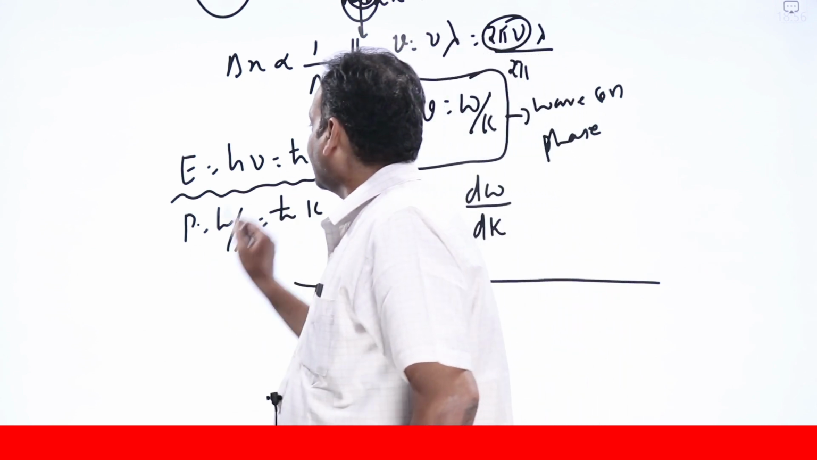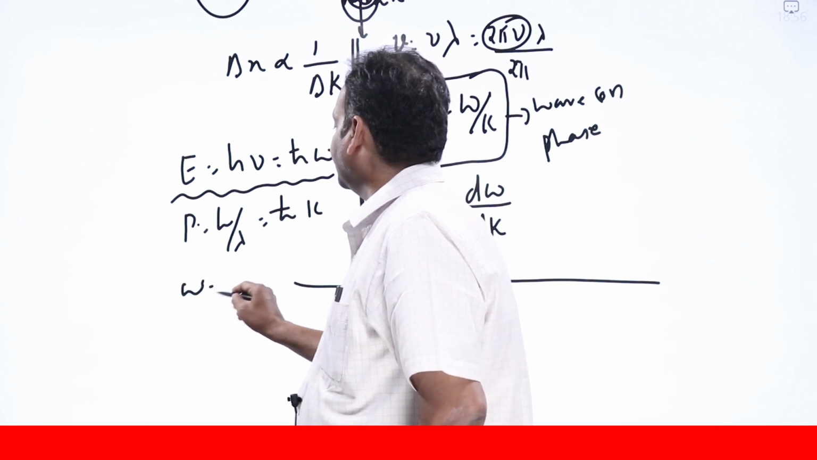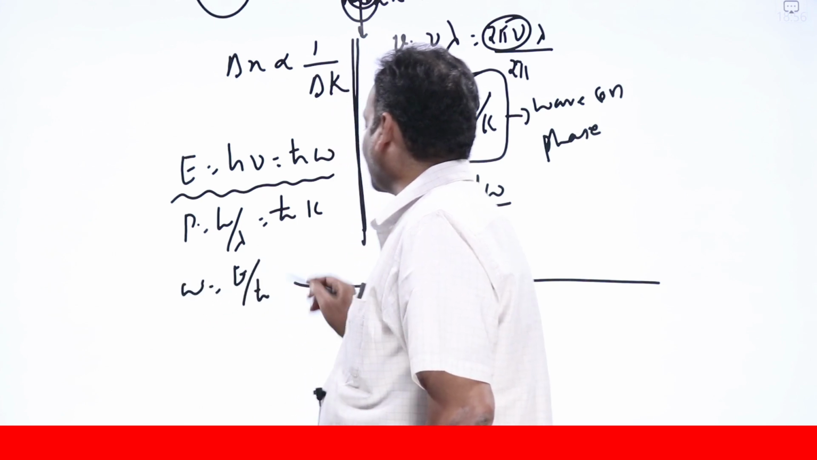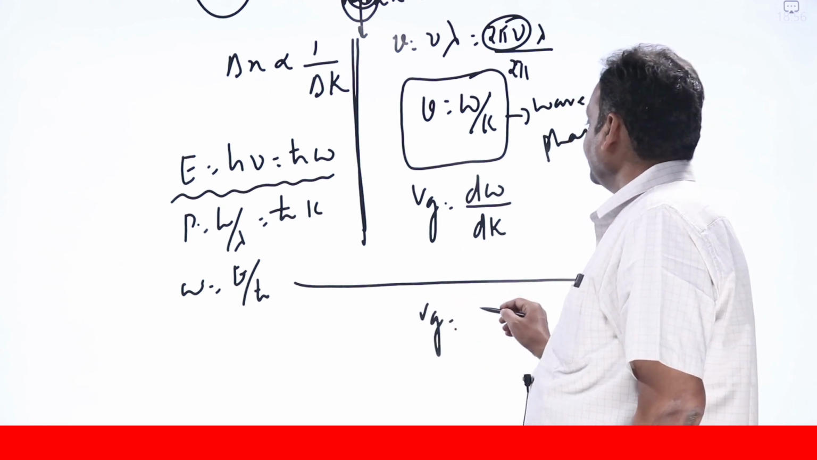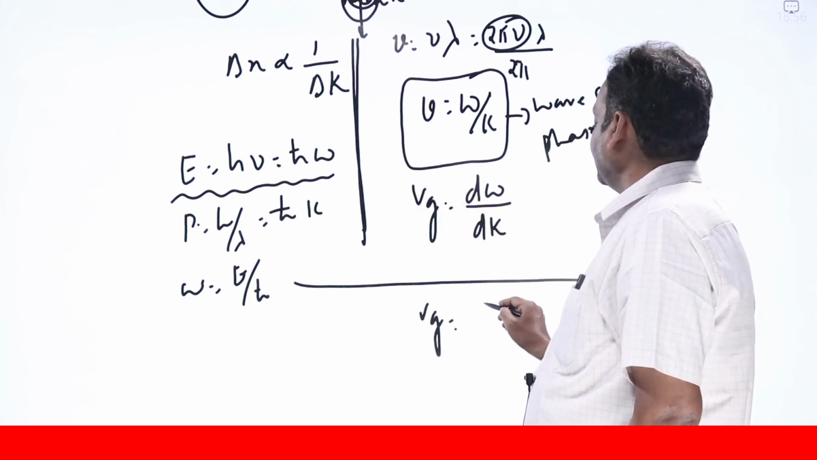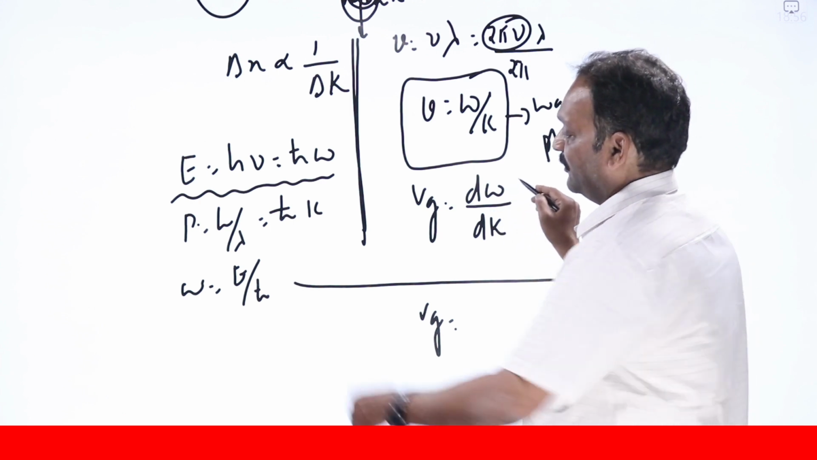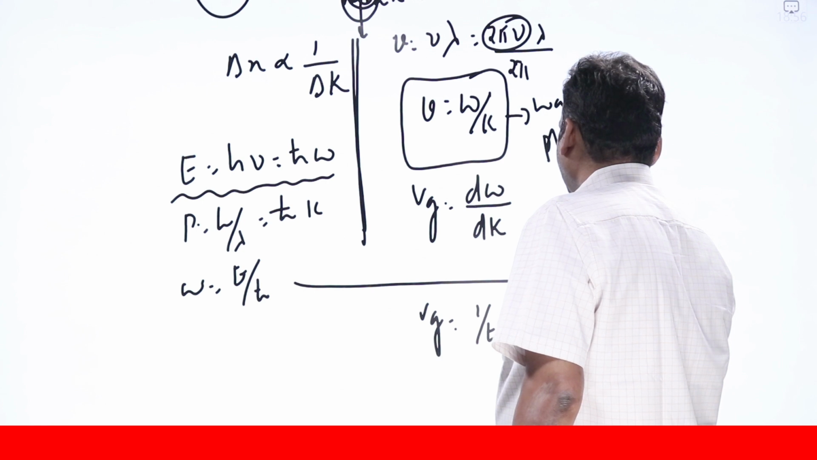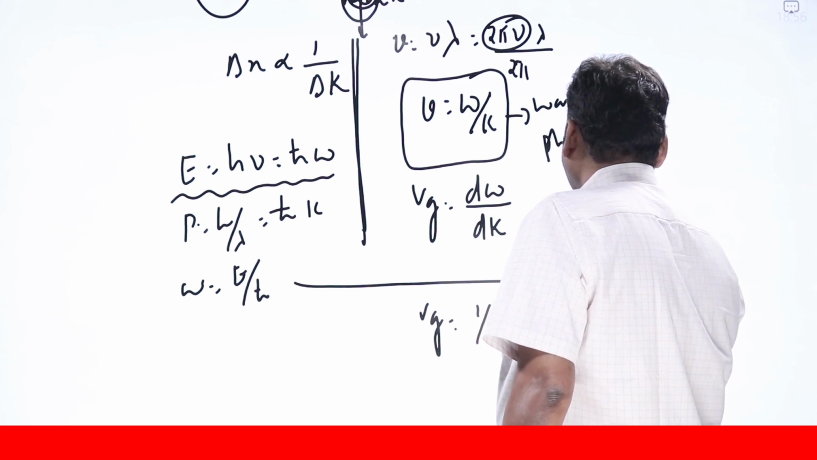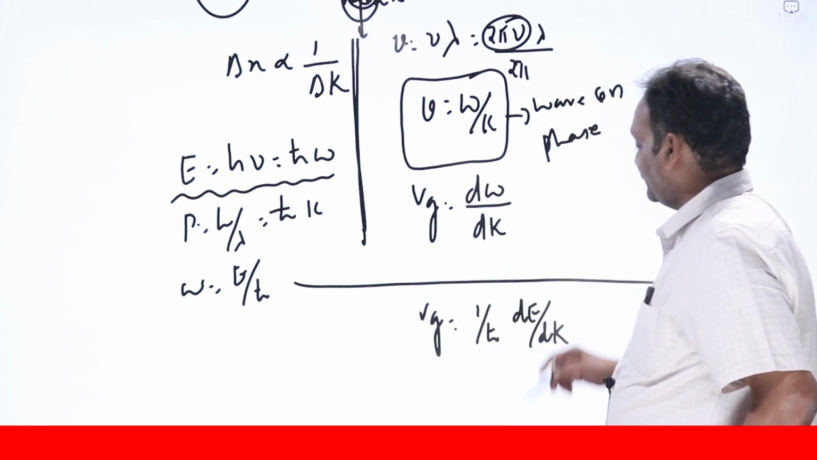So what is ω? E = ħω, so ω = E/ħ. What is the group velocity, the velocity of the packet of light? Vg = dω/dk. Since ω = E/ħ and ħ is a constant, I'll write it as (1/ħ) dE/dk.